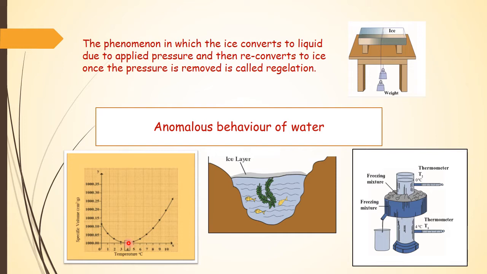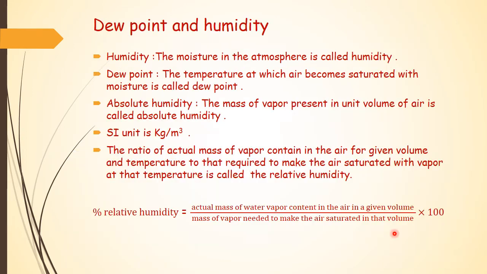But if the temperature is decreased below 4 degrees, then the volume goes on increasing. And that is the reason why ice is able to float on the surface of the water. Because of this floating ice, these animals are able to survive in the water just below it. Now for studying this anomalous behavior, Hope's apparatus is used.